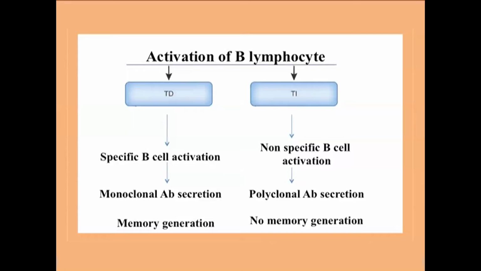Now, activation of B lymphocytes can be thymus dependent or thymus independent. Thymus dependent B cell activation leads to specific activation of B cells. Since specific B cells are activated in thymus dependent B cell activation, antibodies which are released from a specific B cell are of the same kind and a monoclonal antibody preparation is produced.